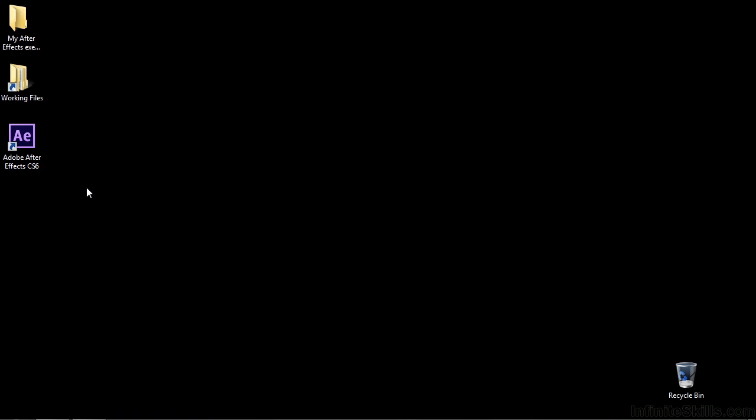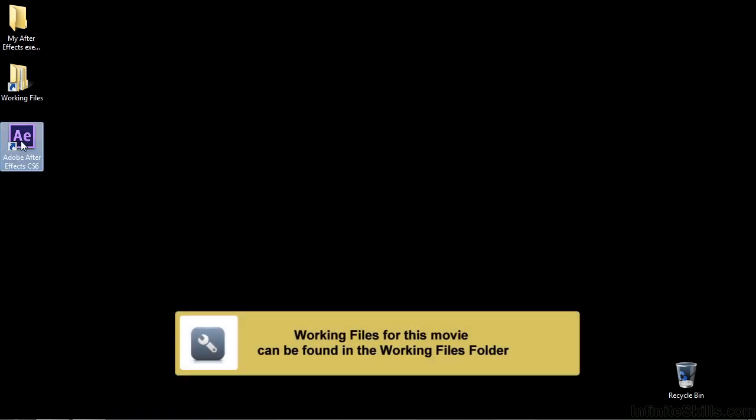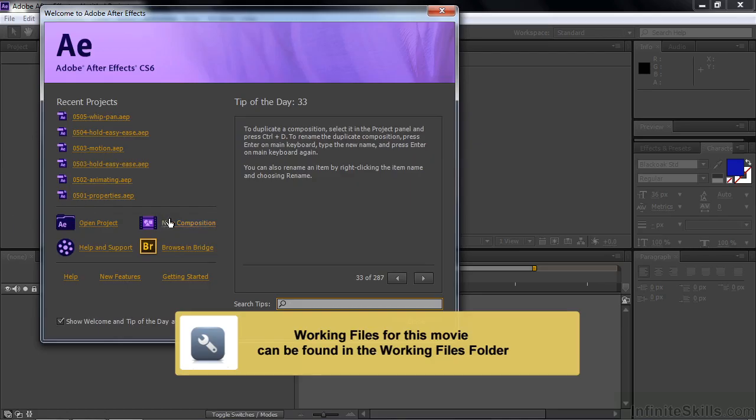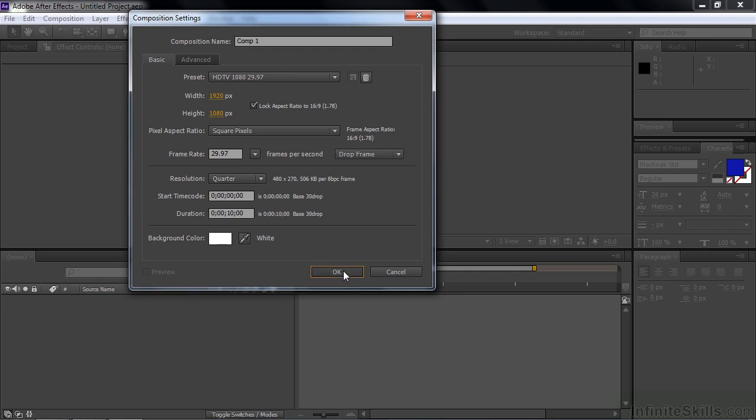Now, layer styles is kind of a big topic, but I want to bring it up here because it's so closely aligned with working with text. So let me show you some layer styles, and to follow along, just open up After Effects and create a new project. We'll just make a new composition. I'm going to make it my standard way here with an HD 10 seconds white background.